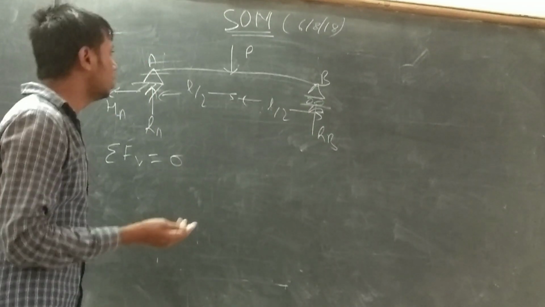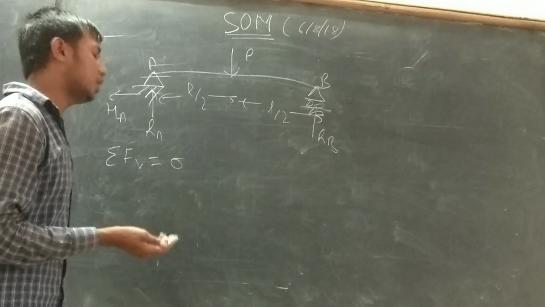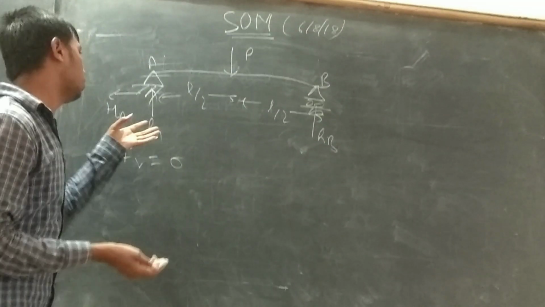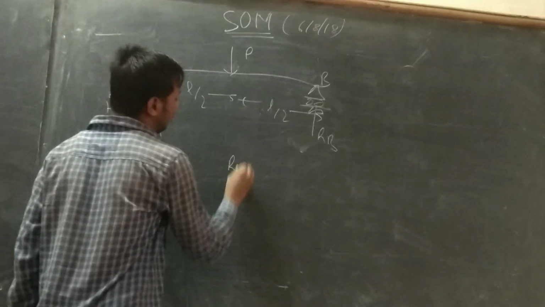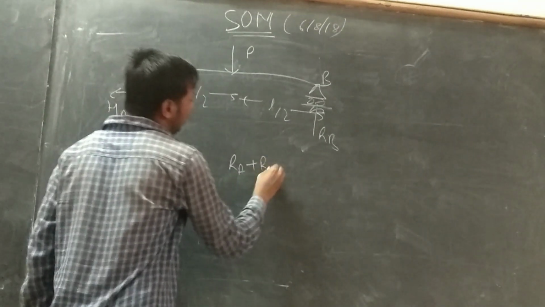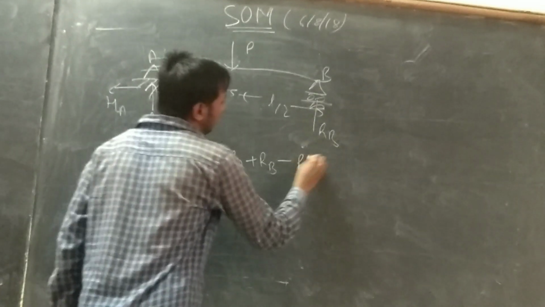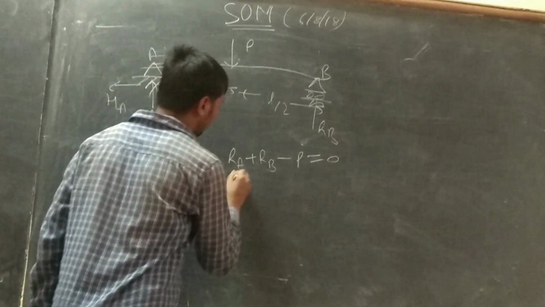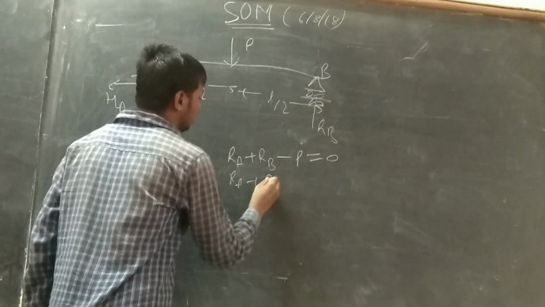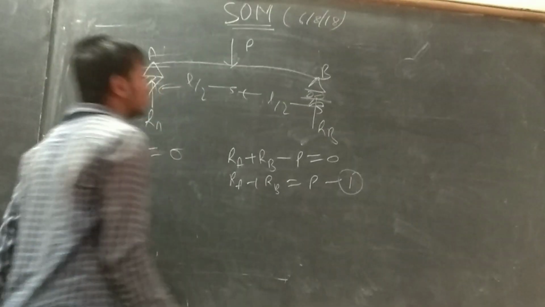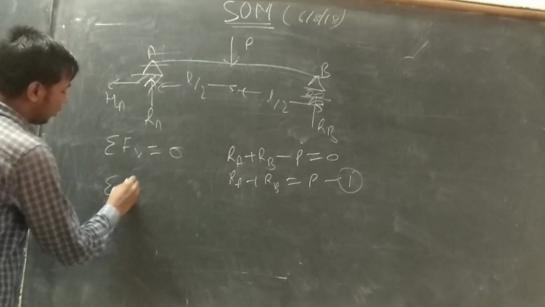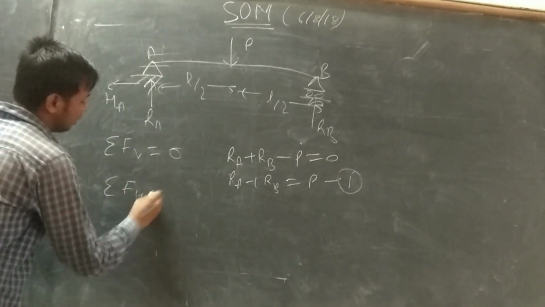One part is positive, the other part is negative. Anyone can tell that when one part is negative and the other positive, we set the sum to zero. Let's take our upward part as positive: RA plus RB minus P equals 0. So RA plus RB equals P. That's the first equation. The second equation is the summation of moments.